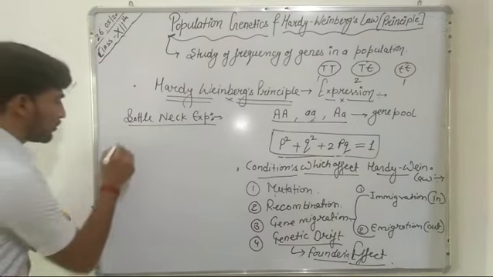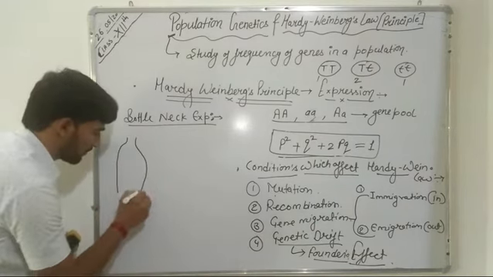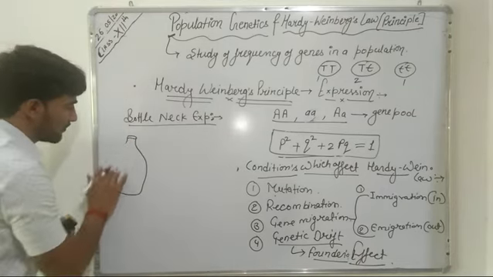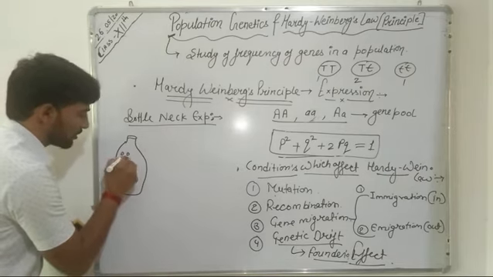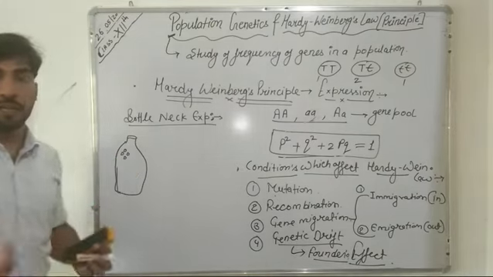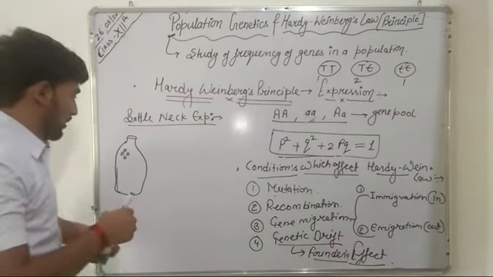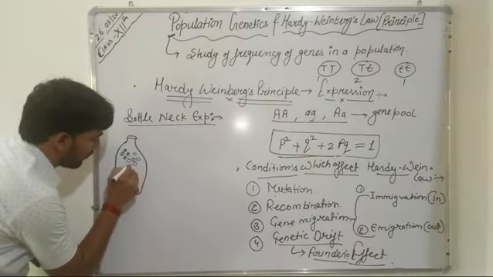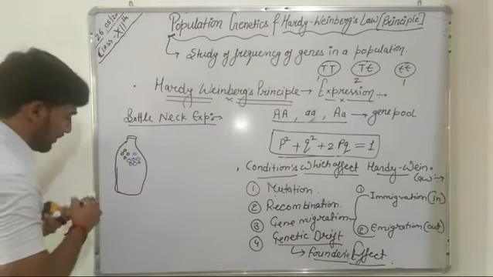Suppose we have a bottle here, and in this bottle we have kept certain balls. You can see these balls are of different types. I am representing them with different colors. So we have a bottle containing different types of balls.